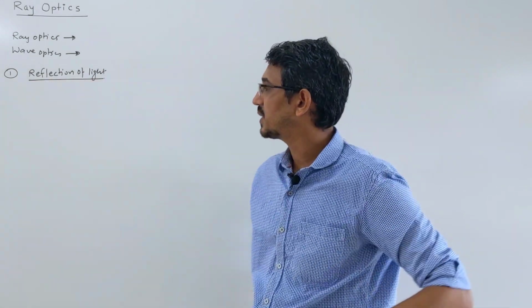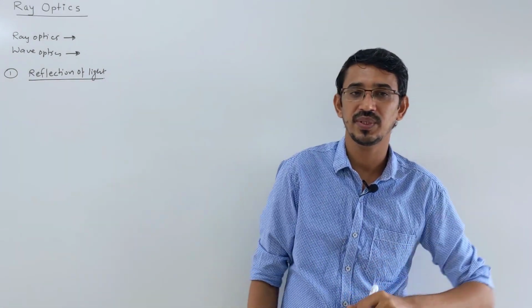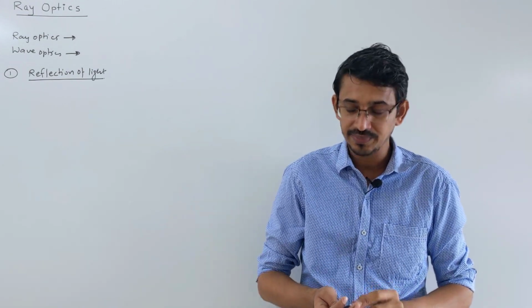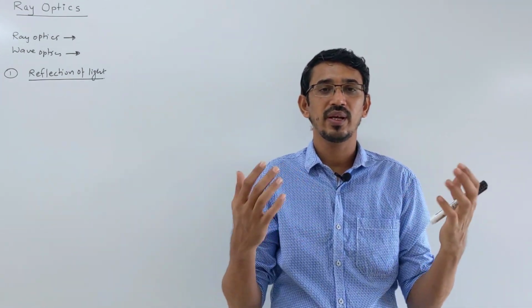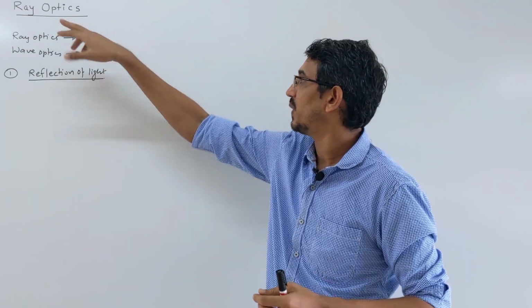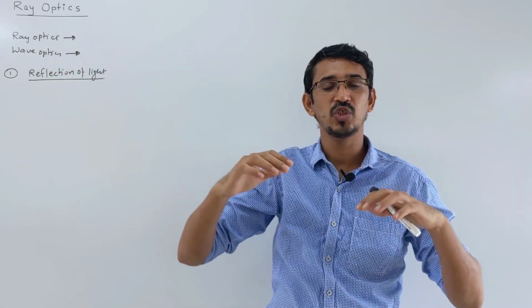The basics of reflection we have been learning since very junior classes. We know that when light comes in the form of a ray, this is also called geometrical optics.